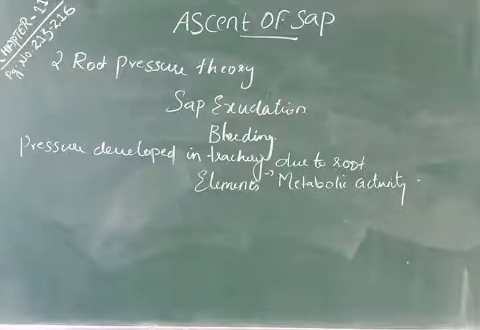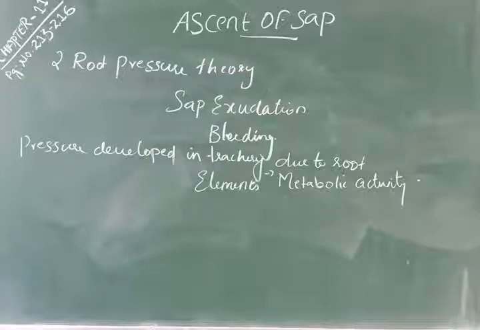For example, in summertime, the rate of ascent of sap is more because of transpiration, in spite of the fact that root pressure is very low. On the other hand, in winter, when the rate of ascent of sap is low, a high root pressure is formed. So, there is no relationship between ascent of sap and root pressure.